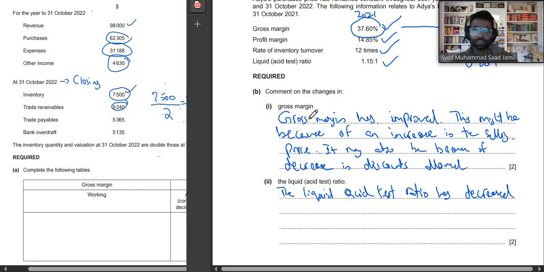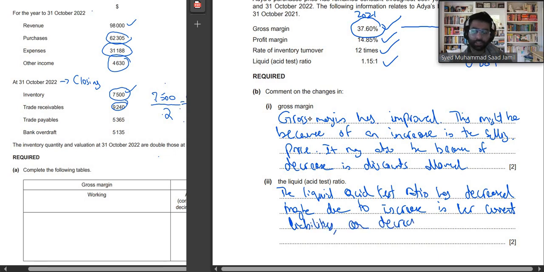Okay. So now your asset test ratio might have decreased maybe due to an increase in her current liabilities, alright, or a decrease in her liquid current assets.